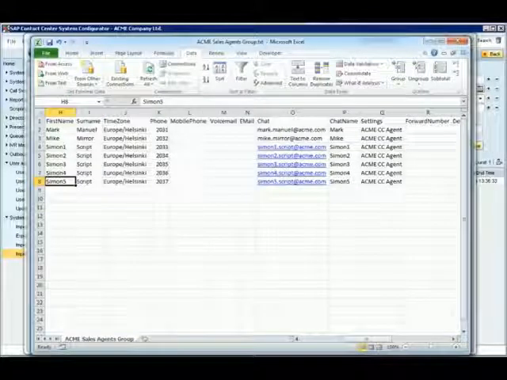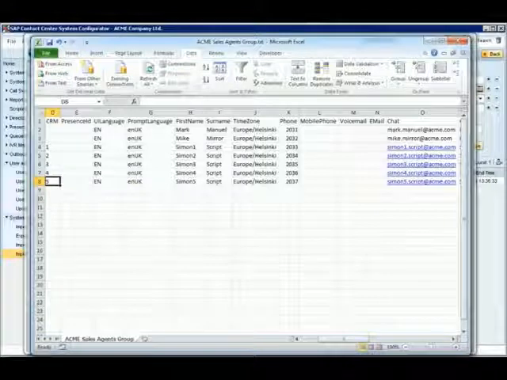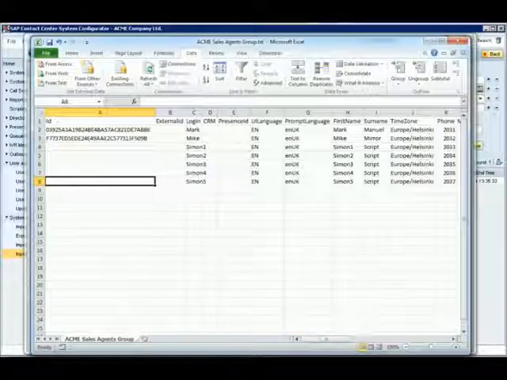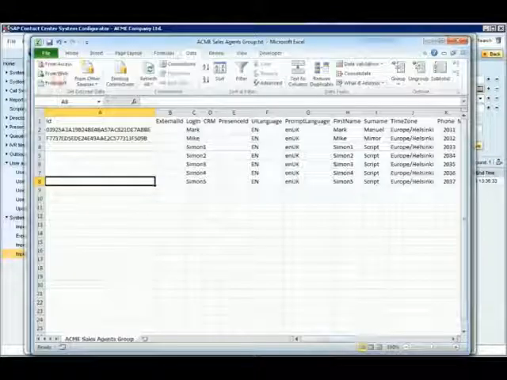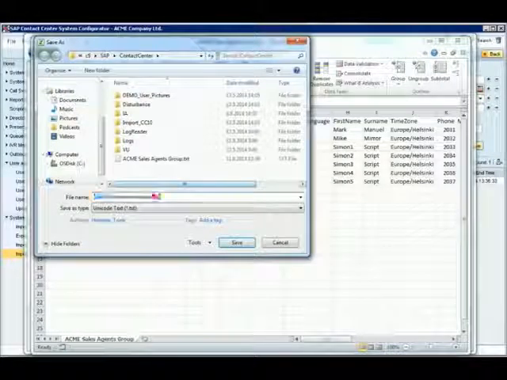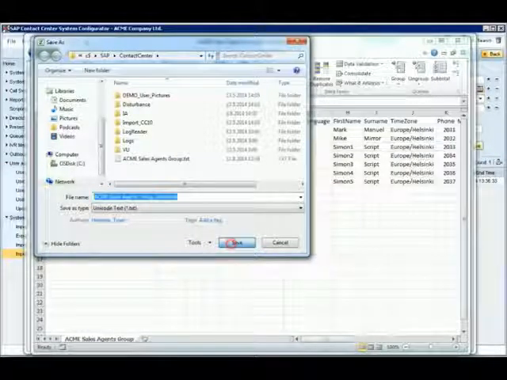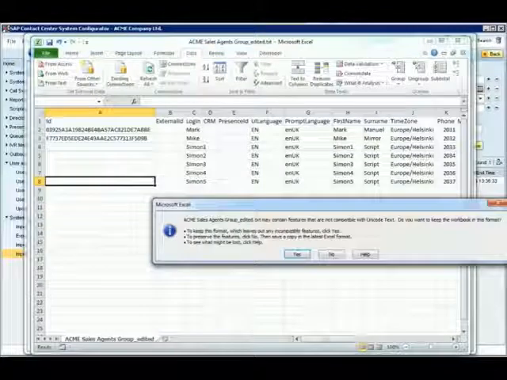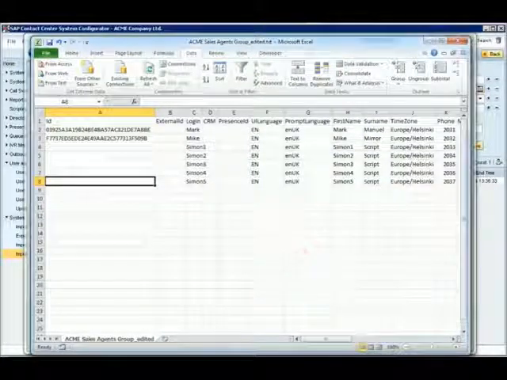Other information on the spreadsheet is already good, so we can go ahead and save the file. We add the suffix edited to keep this one separate from the original exported file and click Save. We click Yes to keep the workbook in the same format.